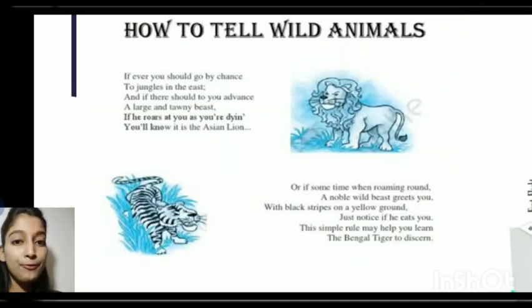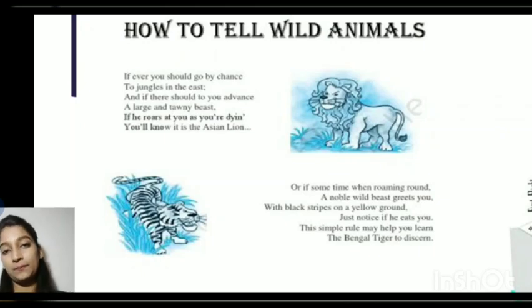This is the first stanza of your poem. If you ever should go by chance to the jungles in the east, if you ever go by chance to the jungles in the eastern countries, and if there you should advance, by moving forward, you find a large and tawny beast. Beast means animal. Tawny is the brownish color, and if he roars at you as you are dying,